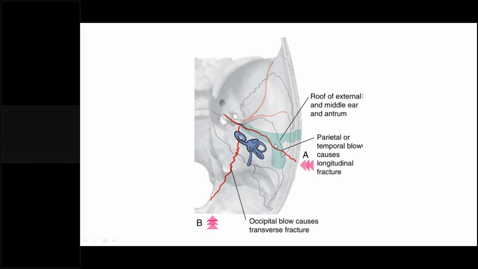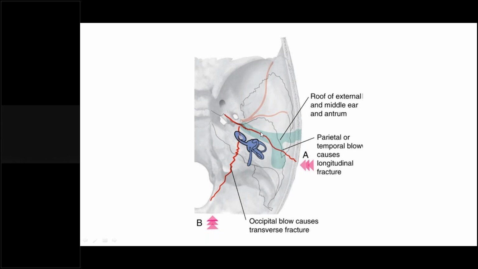So it may traverse the external auditory canal and tympanic membrane, and reach the inner ear. But we are not most likely to injure the labyrinth, because you can see the labyrinth is a bit inferior to that. So in this type of fracture we may not injure the labyrinth, but the chances of injury to the facial nerve are more in the longitudinal type of fractures.